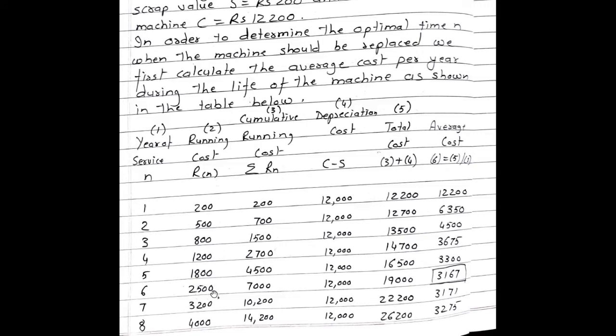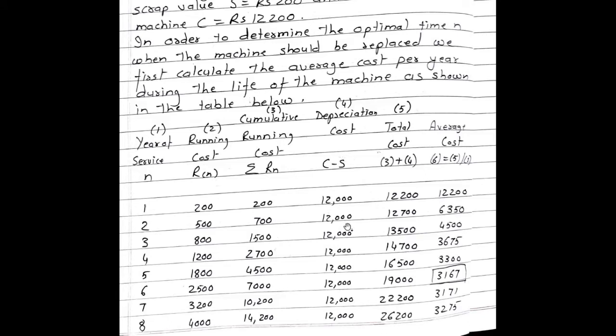4500 plus 2500, answer becomes 7000. 7000 plus 3200, it becomes 10200. 10200 plus 4000 becomes 14200. Then value of C is given as 12200 and scrap value S is rupees 200. In this example, resale value or scrap value is constant, that is rupees 200. So the C minus S column will remain constant throughout.